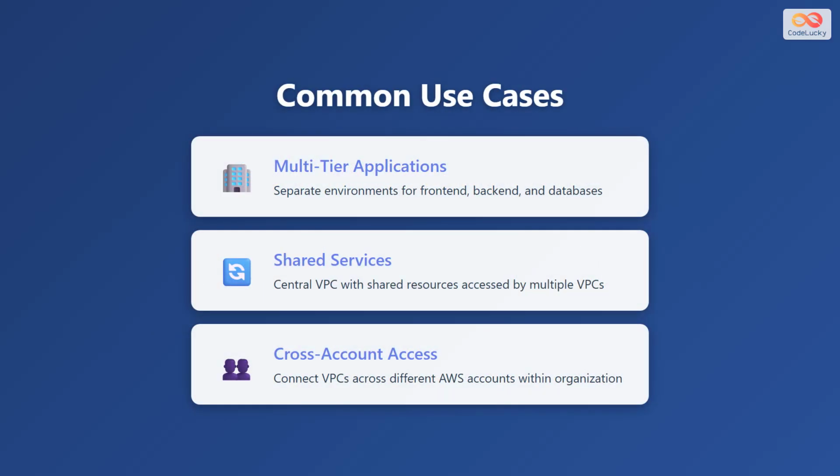VPC peering is widely used in several scenarios. One common use case is for multi-tier applications, where you might want to separate your front-end, back-end, and database tiers into different VPCs for better security and management. Another use case is shared services architecture, where you have a central VPC hosting shared resources like monitoring tools or databases that multiple other VPCs need to access. Finally, VPC peering is ideal for cross-account access, allowing you to connect VPCs across different AWS accounts within your organization, which is particularly useful for large enterprises with multiple business units.